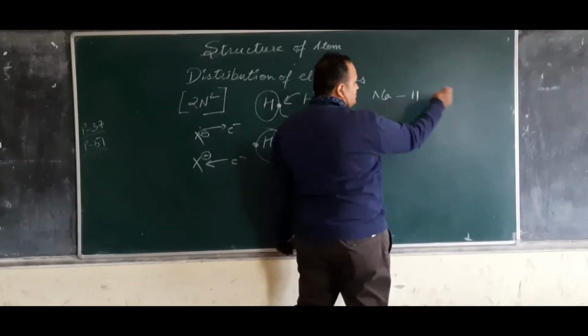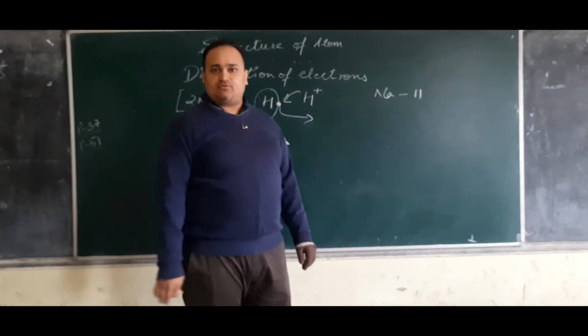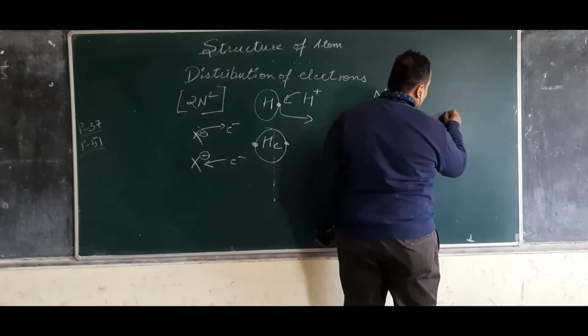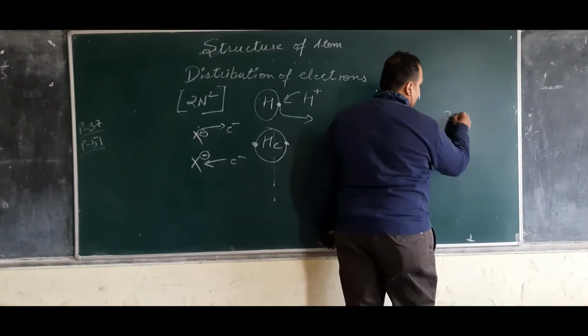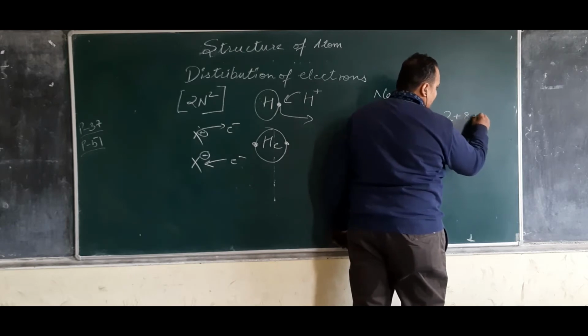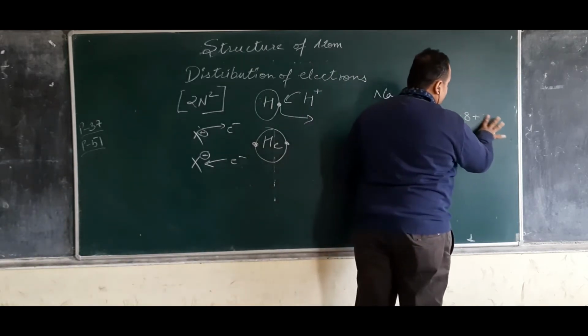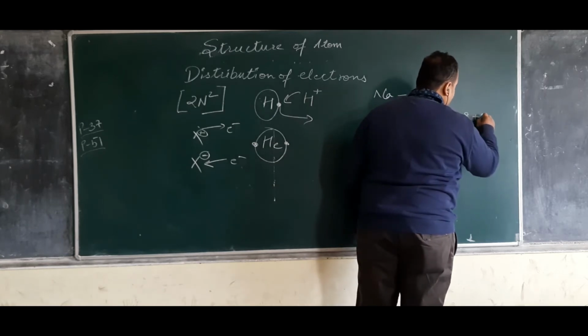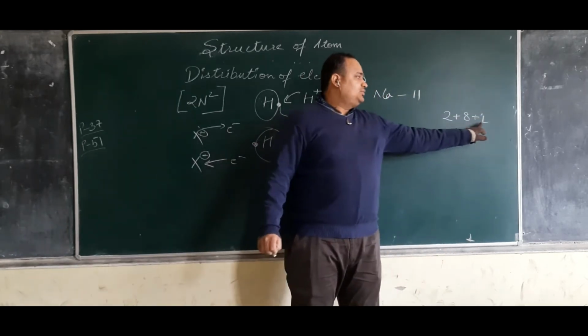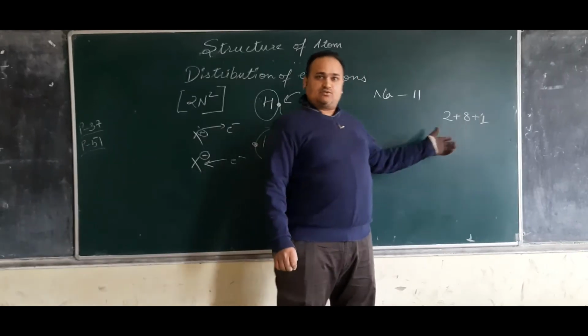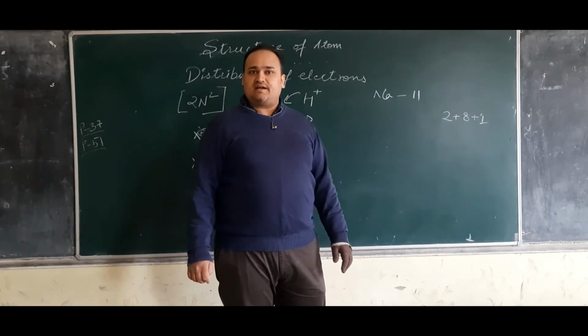So, if I have to distribute it according to the sequence which I have told you, it should be 2, then 8, then 1. 2, 8, 1. Because that is the only way we can arrange all the electrons inside the sodium.